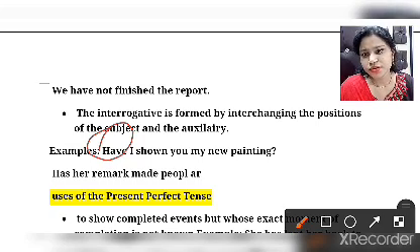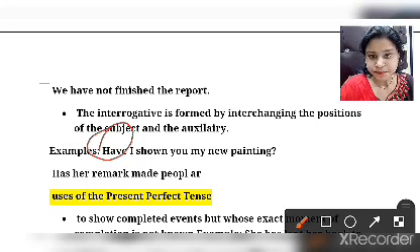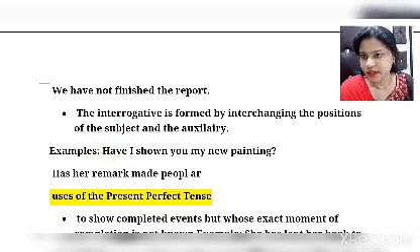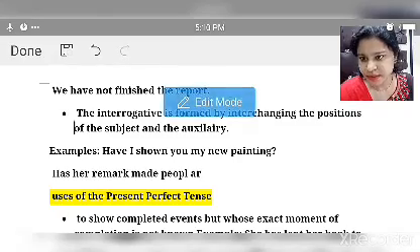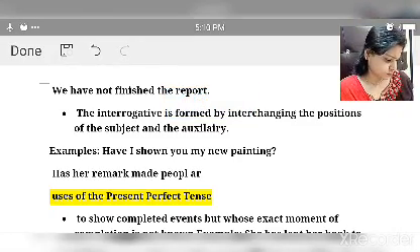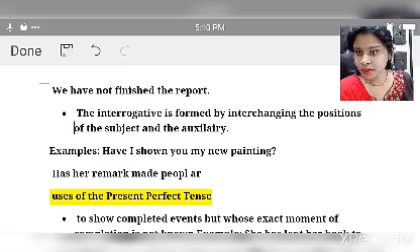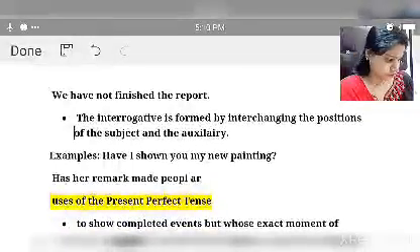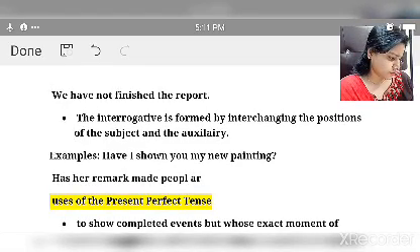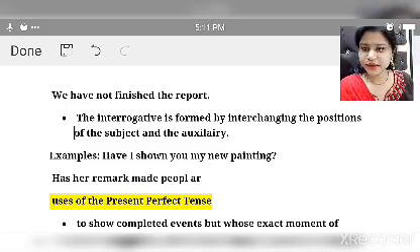So, have I shown you my new paintings? We have finished the report. Okay, so that is another example.